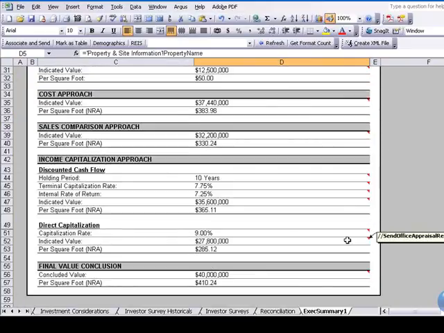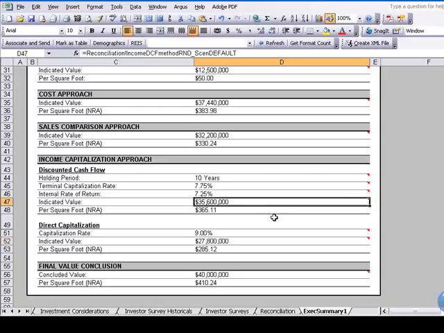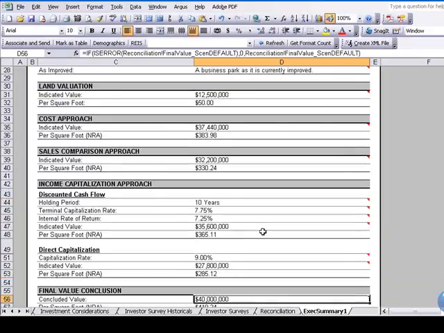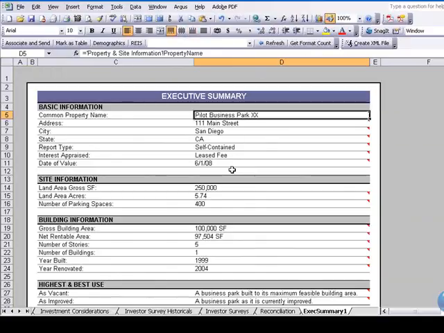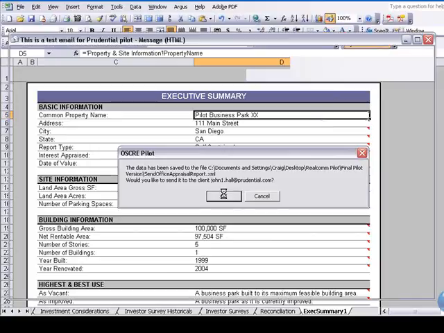So back in Executive Summary 1, we can see that we have a change in direct capitalization value, a change in the discounted cash flow value, a change in the concluded value, and if I scroll to the top, a change to the Pilot Business Park XX property name. And from this point, I'm going to create the XML file again and email that to John.